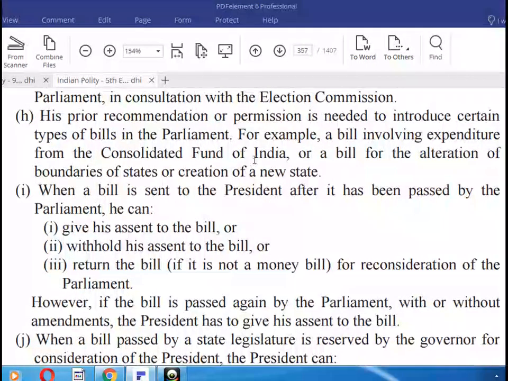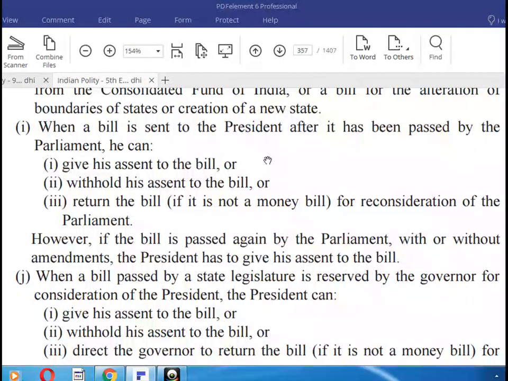His prior recommendation or permission is needed to introduce certain types of bills in the Parliament. For example, a bill involving expenditure from the Consolidated Fund of India, or a bill for the alteration of the boundaries of the states and/or creation of new states. When a bill is sent to the President after it has been passed by the Parliament,